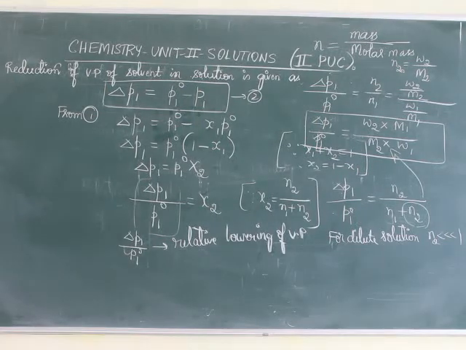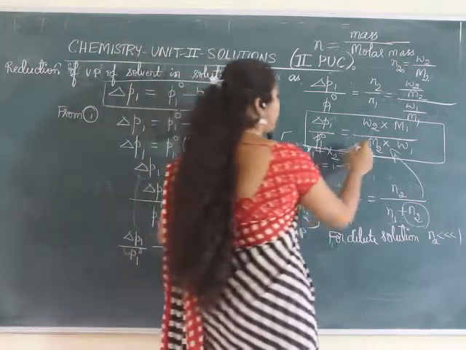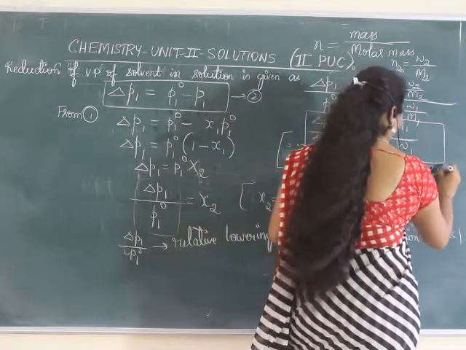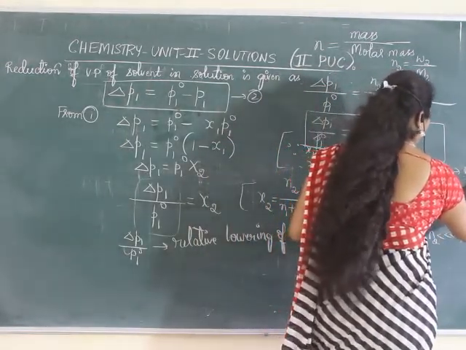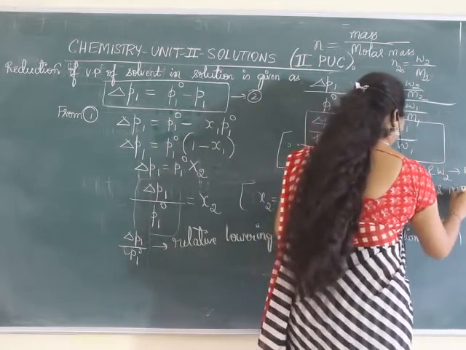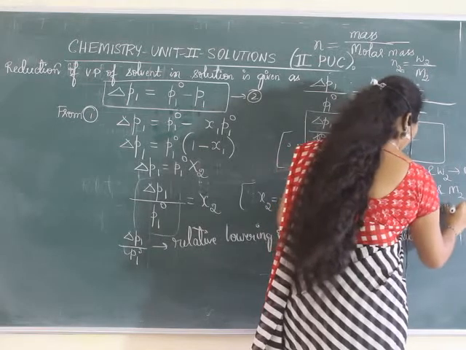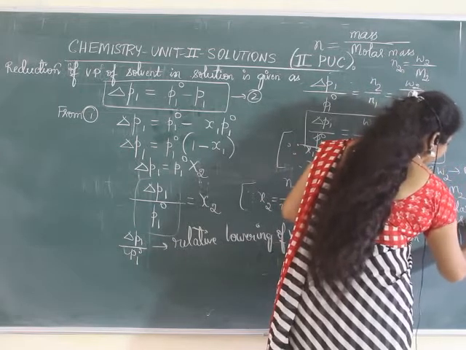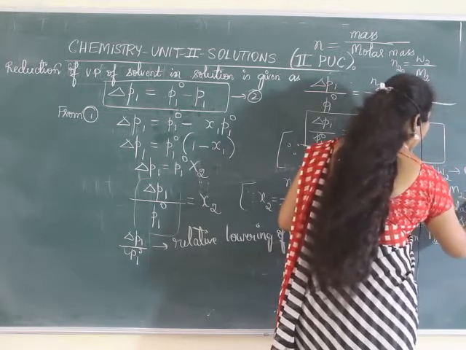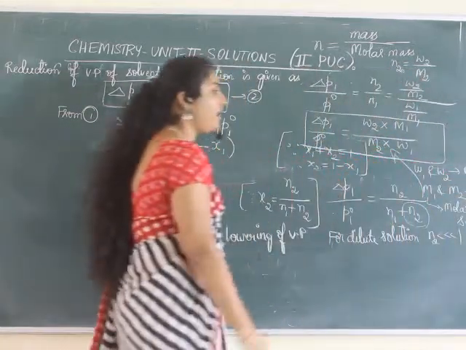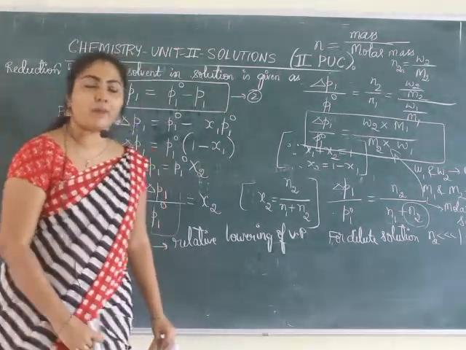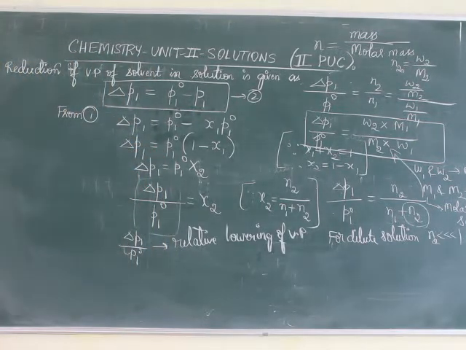Just go through it. Let me explain the terms. W1 and W2 are masses. M1 is the molar mass of the solvent, and M2 is the molar mass of the solute. Just make a note of it. Hope it is clear. Just have a look at it and note down all the points.